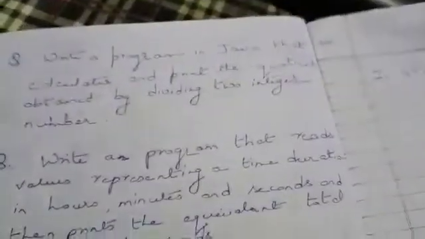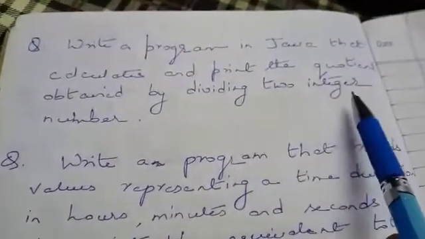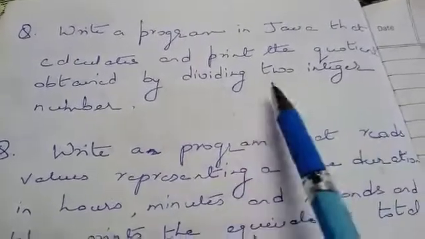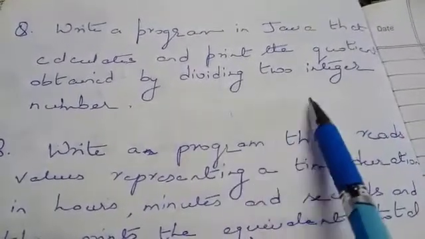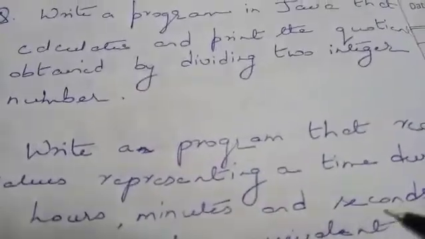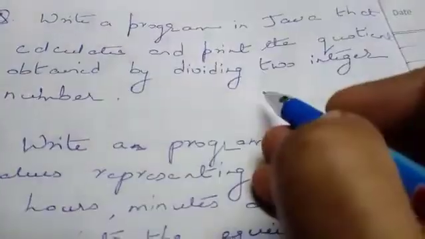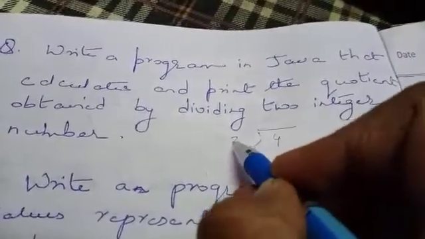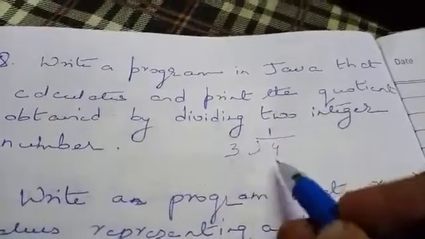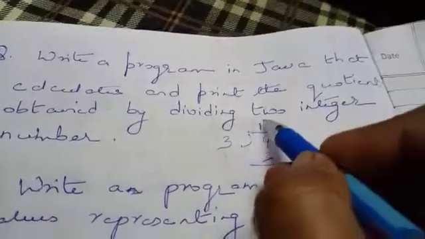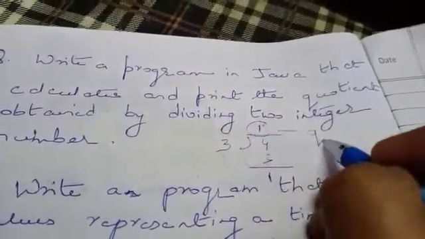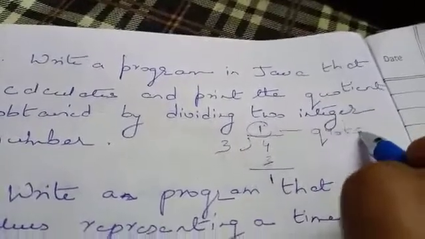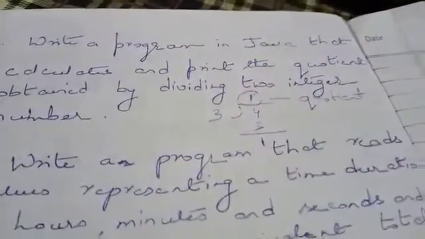Okay students, so now I am giving you two programs to solve. First is, write a program in Java that calculates and prints the quotient obtained by dividing two integer numbers. Quotient means the answer. For example, if we divide 4 by 3, what will we get? We will get 1 as the answer. So this is the quotient. This you have to do with the help of a program.